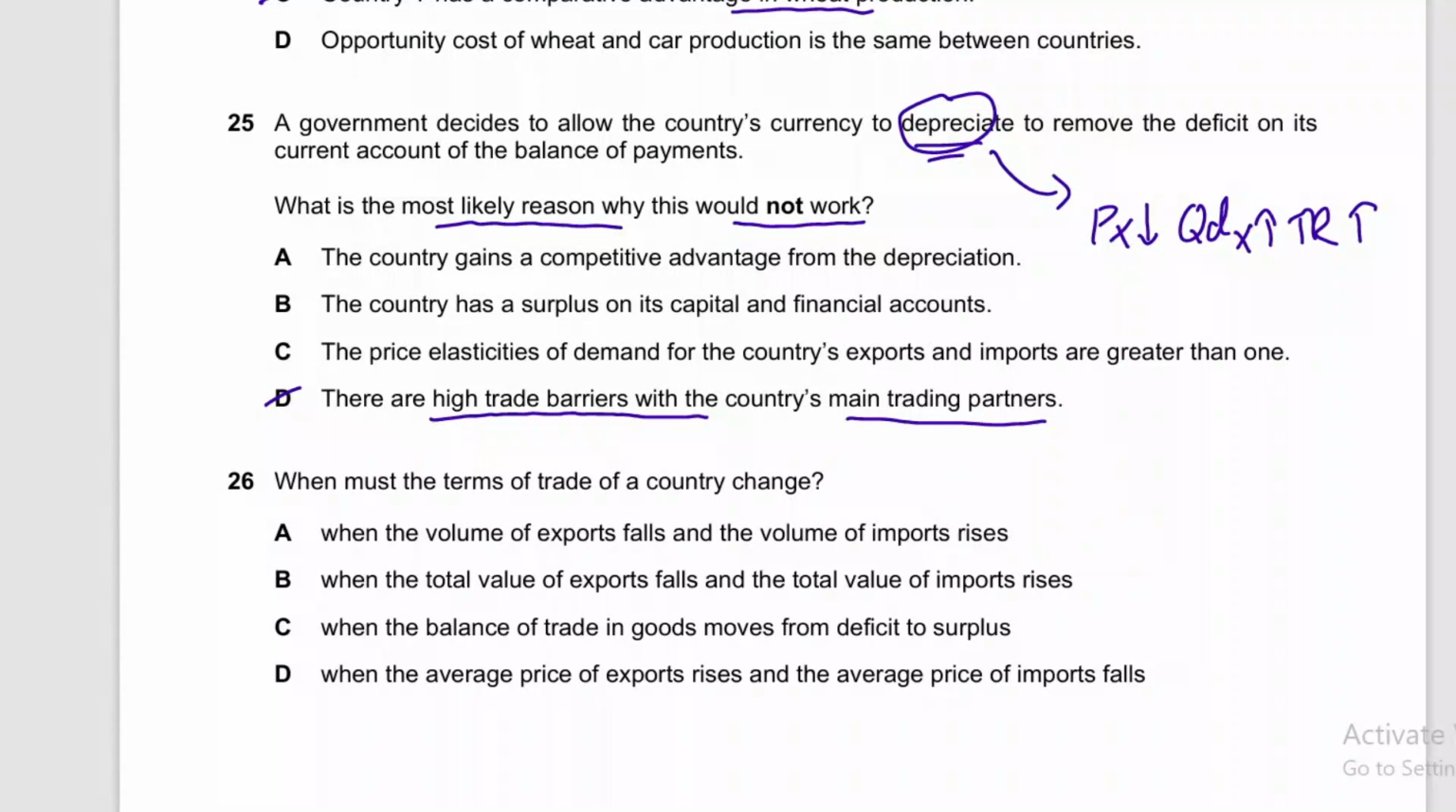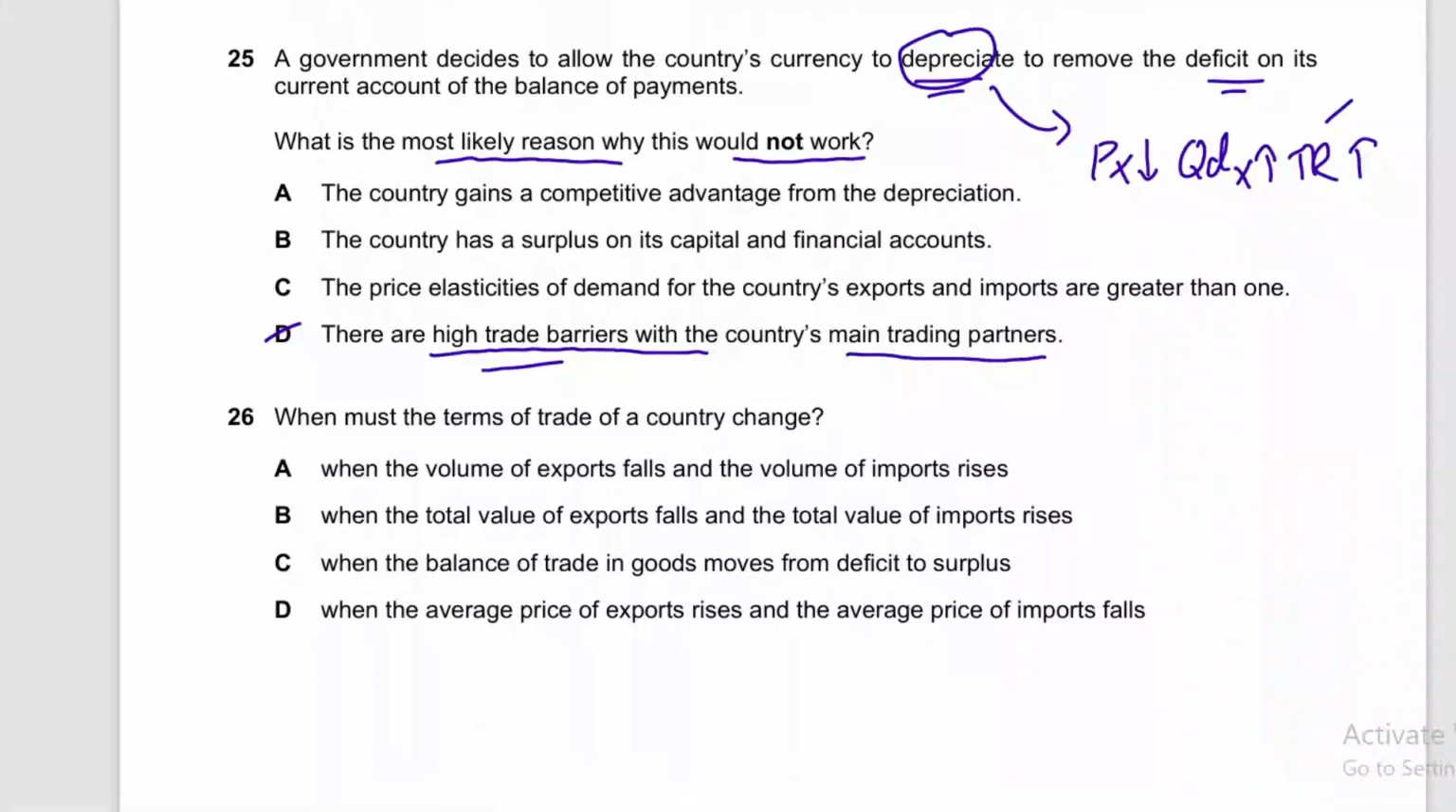But depreciation that happens to correct the deficit by increasing total revenue from exports will not correct the deficit of current account if there are high trade barriers with the main trading partner countries. It means you can't export more quantity of goods and services. So as a result, depreciation will not benefit you. And all other options will work to correct balance of payment deficit. So D will not correct it.